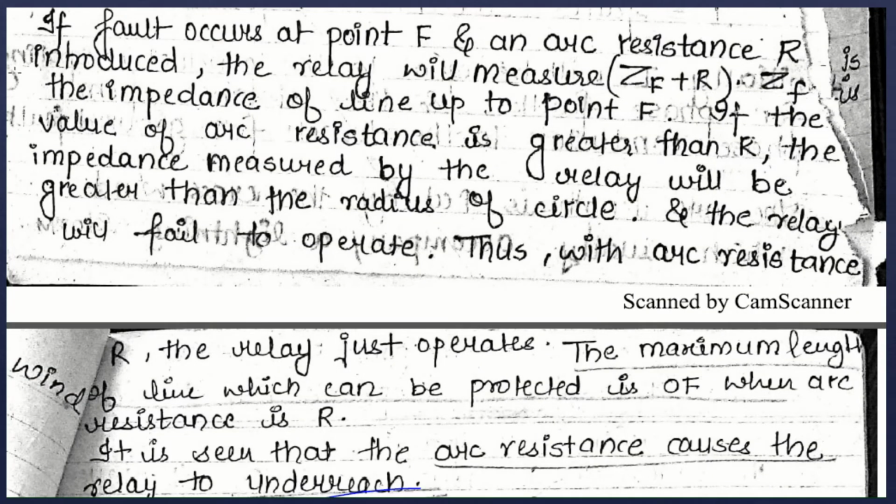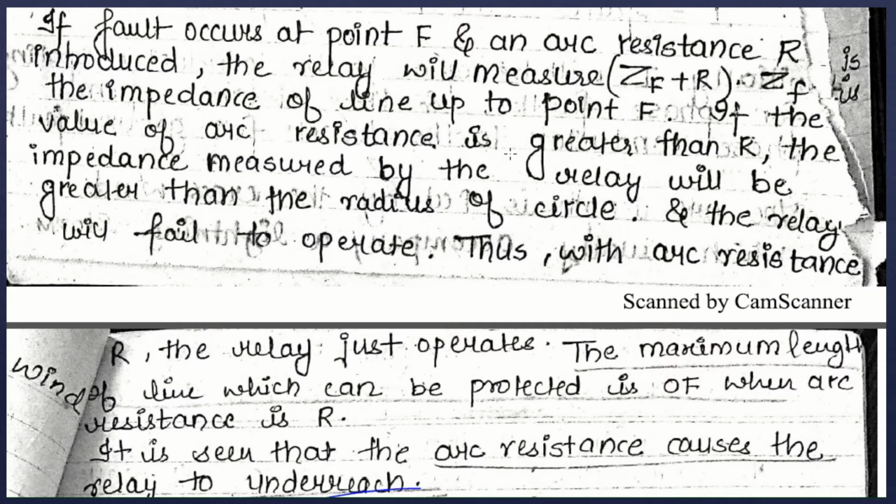As already defined, if the fault is at point F and arc resistance value R is introduced, the relay will measure the resultant impedance, which is ZF plus R. If ZF plus R lies within the circle, the relay will operate.